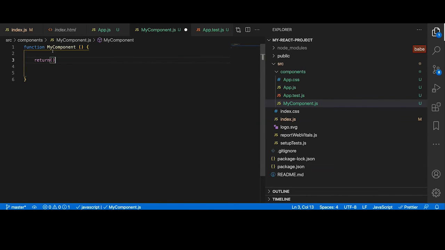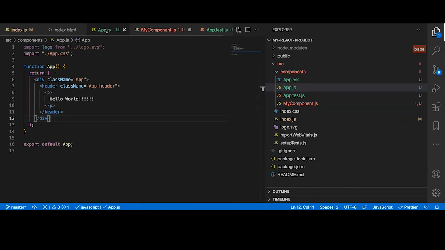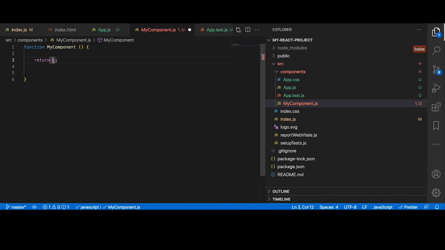I'll say return. Similarly, we have this return parenthesis, and under that, we just need some JSX which creates some React elements, and just return it. The entire component should be in one container. In this case, it's a div element. We can have anything.